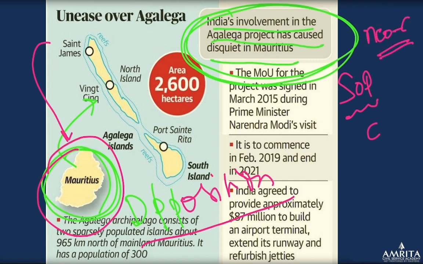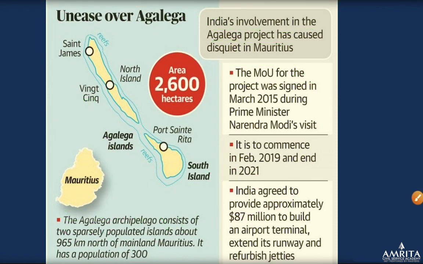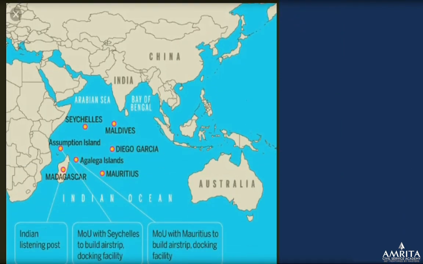And now these old countries, which themselves were colonized, are using these particular small countries for their own geopolitical games, right? So this is the contention of the opposition of Mauritius, and this is why the unease over the Agalega is there. If you see the location of the island nearby, for example, this is Diego Garcia. We'll discuss Diego Garcia sometime in the near future, but you can see the geopolitical history of this.